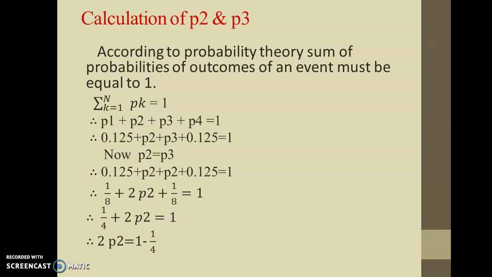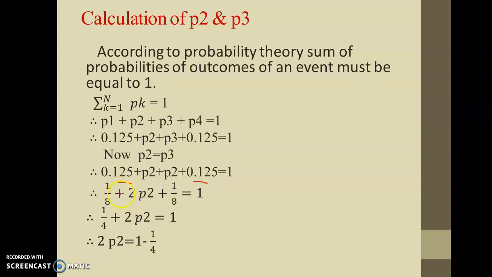So write down values of the probability mentioned in the problem statement. So P1 is 0.125 and P4 is 0.125. And also P2 is equal to P3 is given. So accordingly what we have is 0.125 plus P2 plus P2 plus 0.125 is equal to 1.